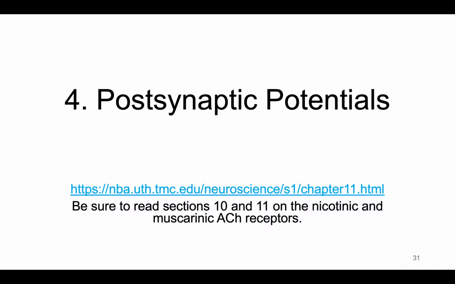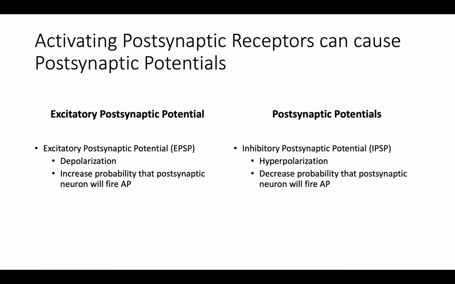Both ionotropic and metabotropic receptors can cause a change in membrane potential at the postsynaptic cell. A change in membrane potential caused by synaptic activity is called a postsynaptic potential. Postsynaptic potentials can either be excitatory or inhibitory.